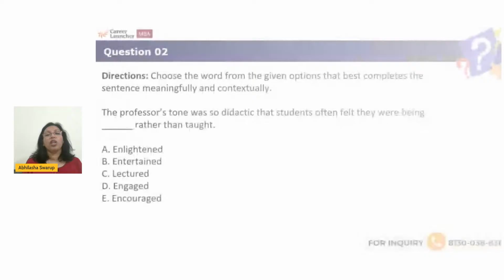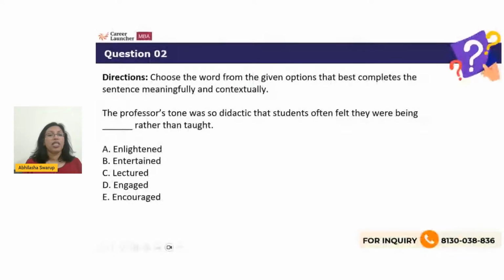Choose the word from the given options that best completes the sentence meaningfully and contextually. The professor's tone was so didactic that the students often felt they were being something rather than taught. Is it enlightened, entertained, lectured, engaged, or encouraged? Which of these will be the correct answer? Come on, guys. All of you are here.